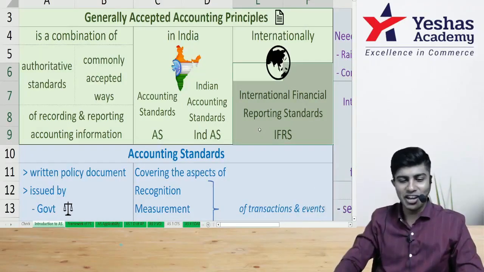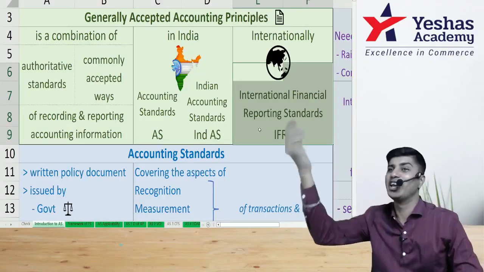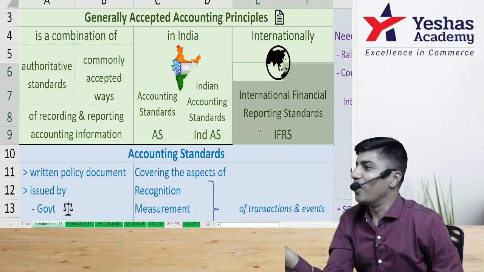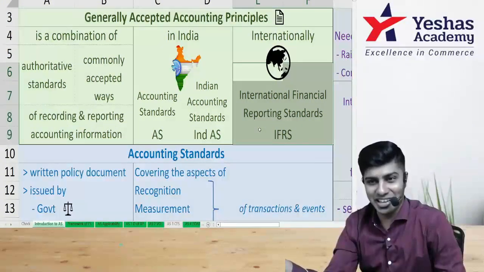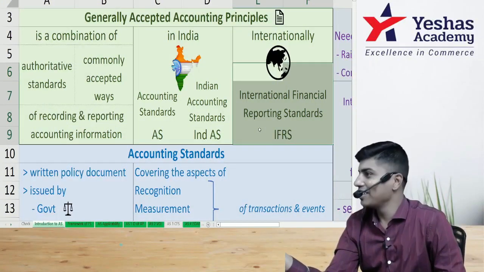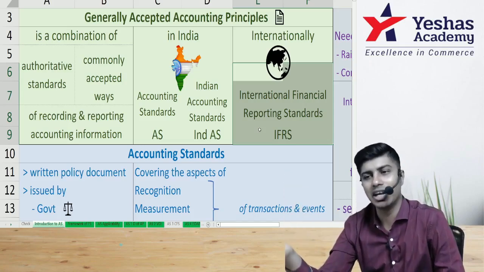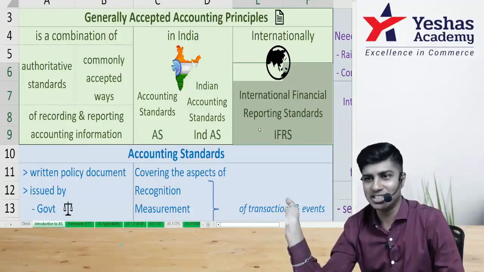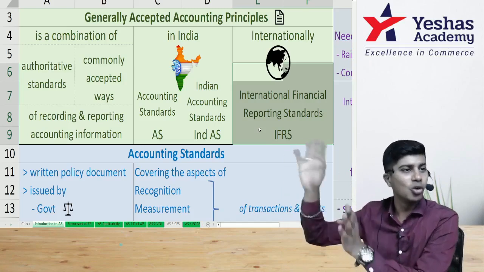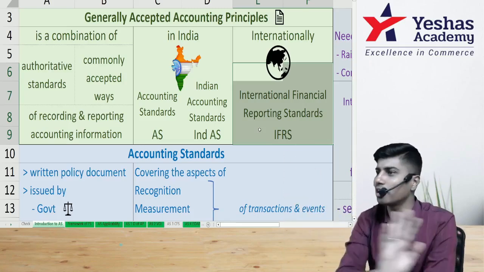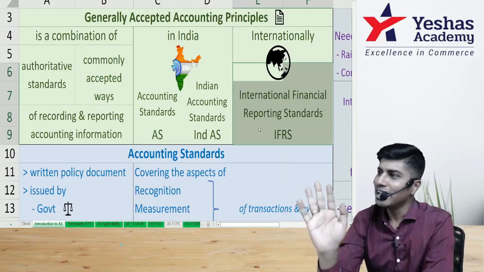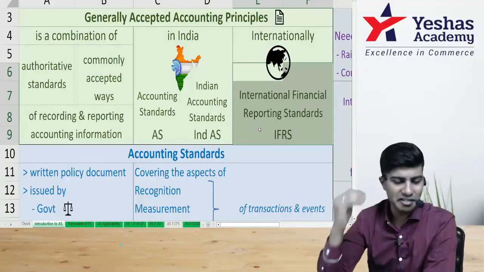When will we learn IFRS? After CA Final. If you want to do any other course, like ACCA, CPA or CFA, then you will learn the applicable standards. You might learn US GAAP sometimes, you might learn IFRS in certain cases. In a global course, you will learn it. In the Indian course, you will not learn IFRS. You will learn only AS in Inter, Ind AS in Final.